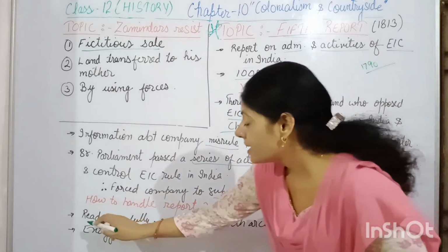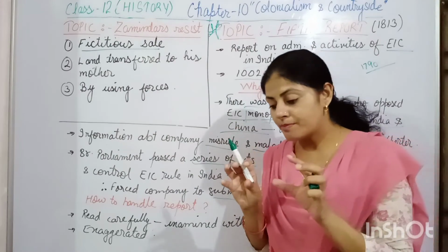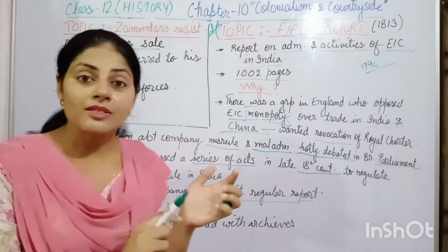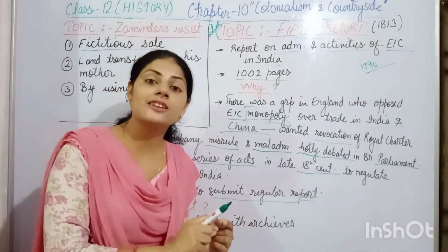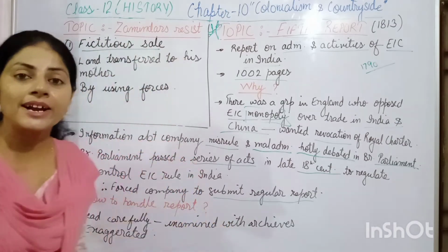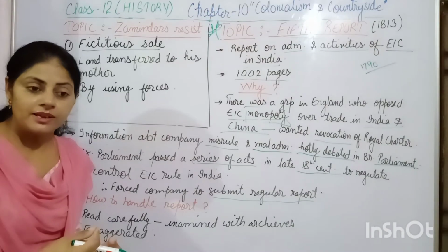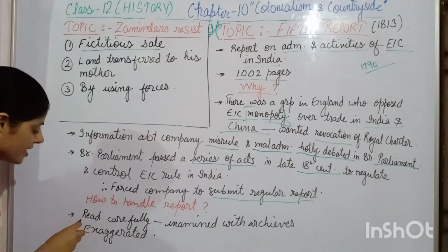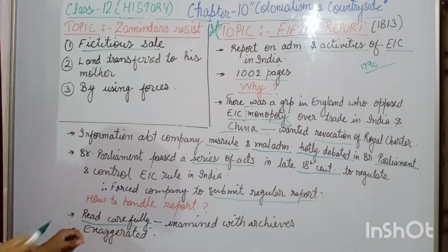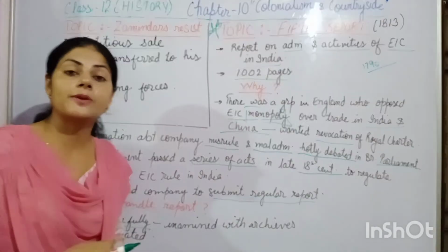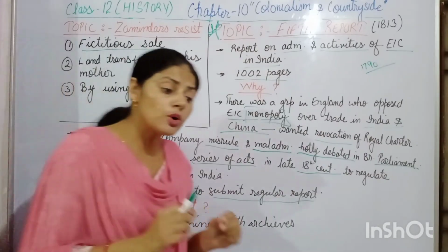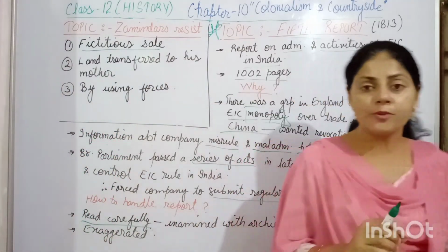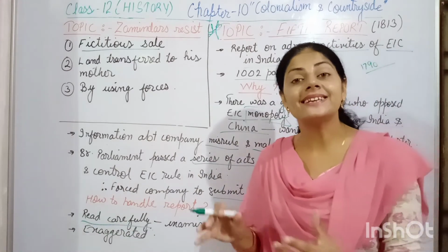By consulting both these things, the reason behind writing the report as well as who had written it, when we go into the detail, we understand that we have to be very careful while reading the report. Why? Because all the things mentioned in the report are not exactly correct.